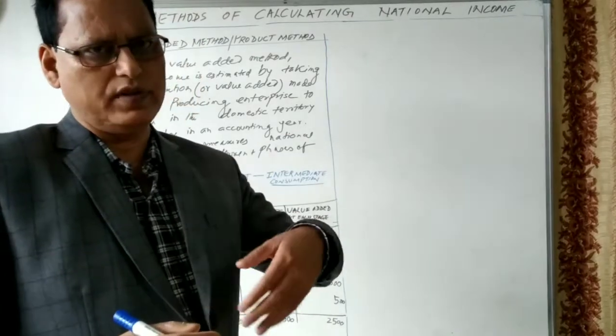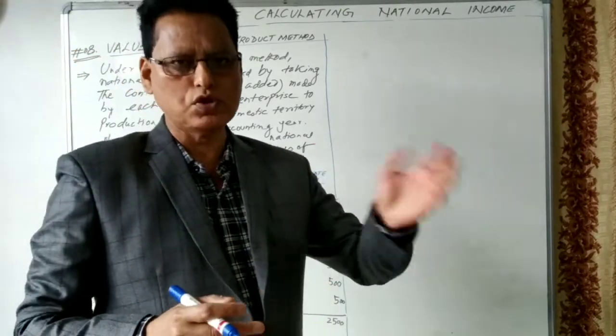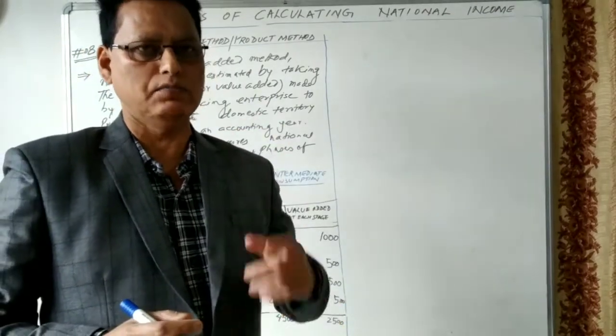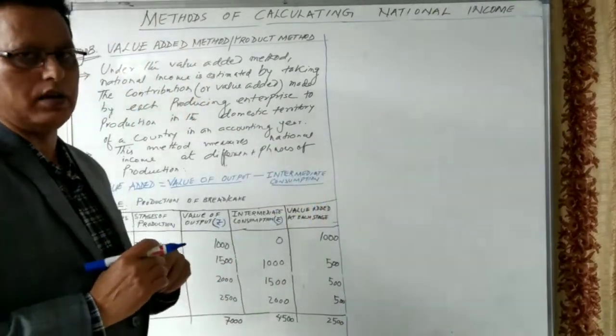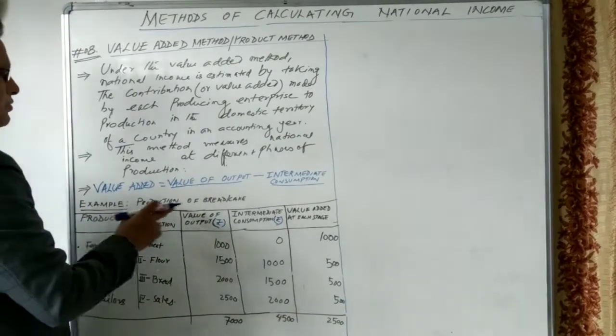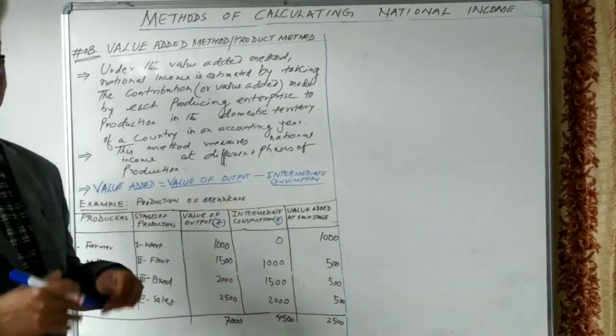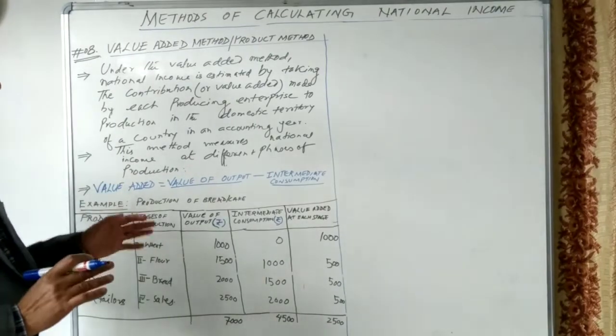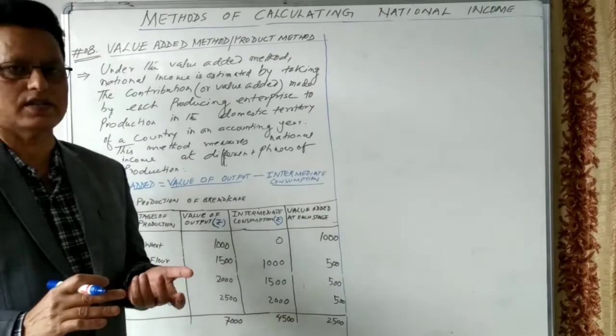When the firms purchase the raw materials, they make certain additions to those raw materials. I have taken one example of the production of bread. Suppose in the production of bread, 4 sellers are there. There are 4 stages. There are 4 producers engaged.